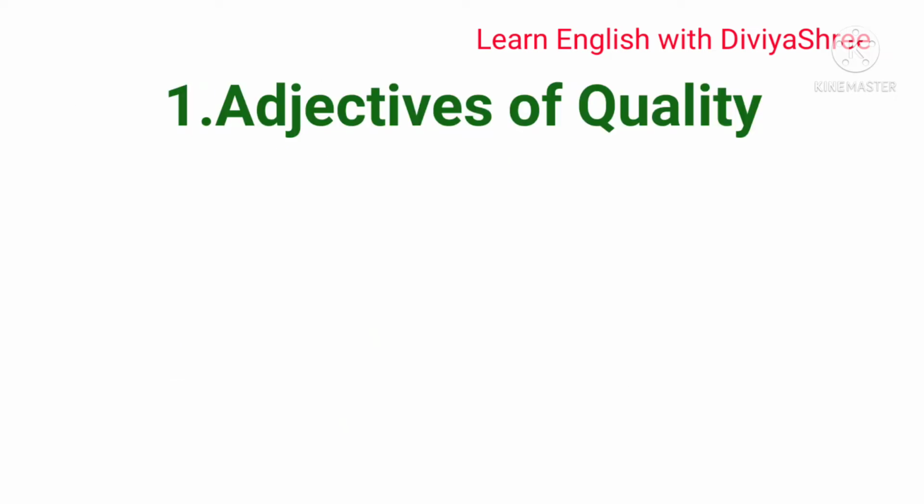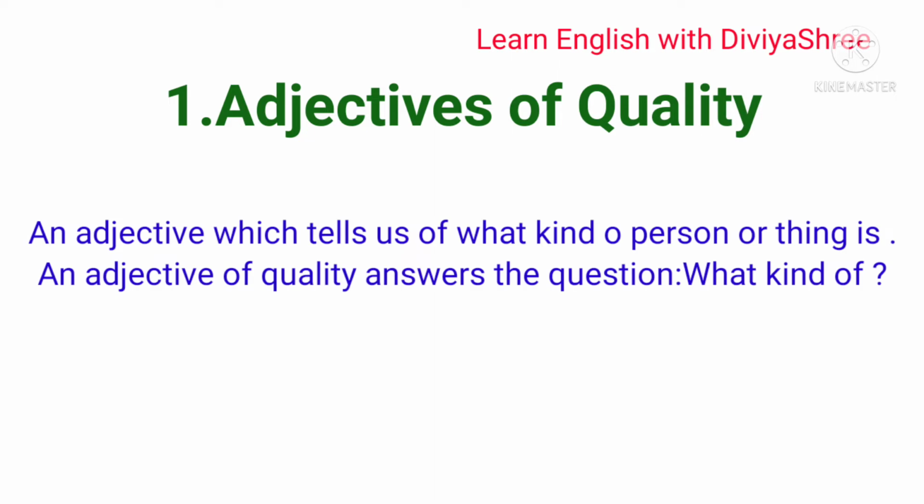Okay, so first of all, let's see what adjectives of quality are. When we talk about quality, the quality of a person, quality of a place, quality of an animal, anything. Like if I say Ria is wearing a new dress. Here when I said new dress, the noun is dress, and what is the quality of the dress? That it is new. So new is working here as an adjective of quality.